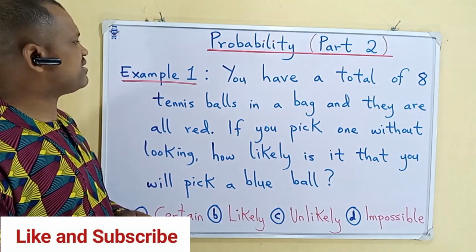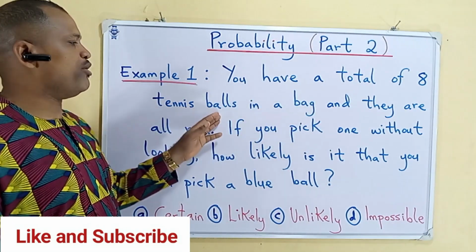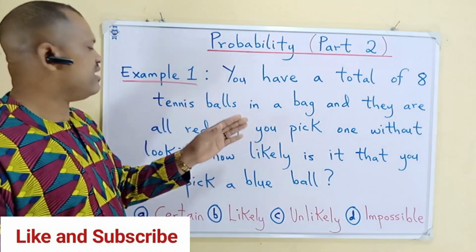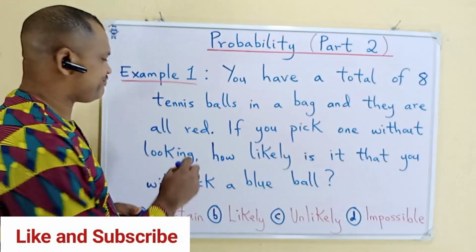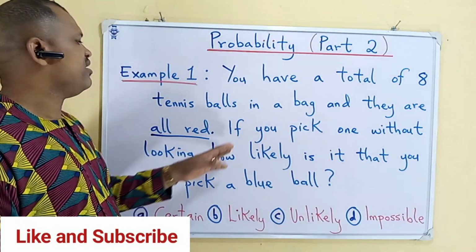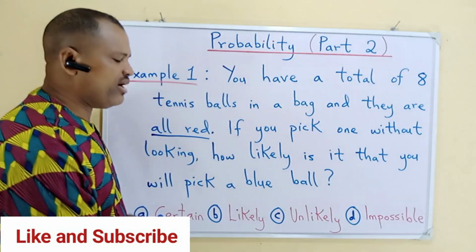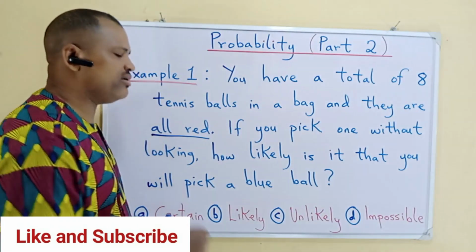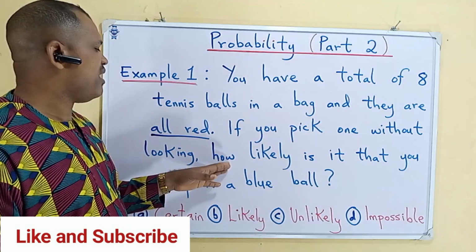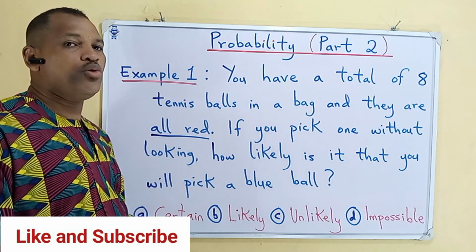So example 1 says, you have a total of 8 tennis balls in a bag, and they are all red. If you pick one without looking, just dip your hand in the bag and pick one without looking, how likely is it that you pick a blue ball?